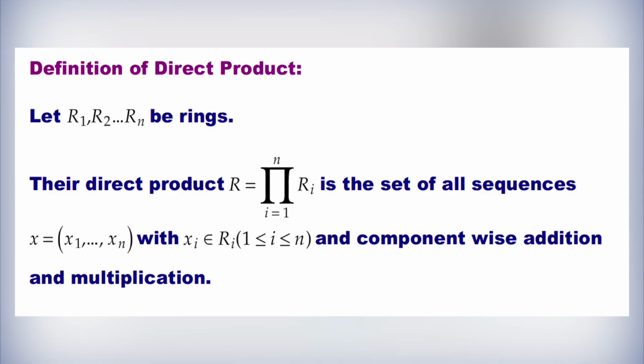Let us see some definitions here. The definition of a direct product. Let R1, R2, and so on up to Rn be rings. Their direct product R, equal to the product of all Ri for i equal to 1 to n, is the set of all sequences x equal to (x1, x2, and so on up to xn) with xi belonging to Ri for 1 less than or equal to i less than or equal to n, with componentwise addition and multiplication.